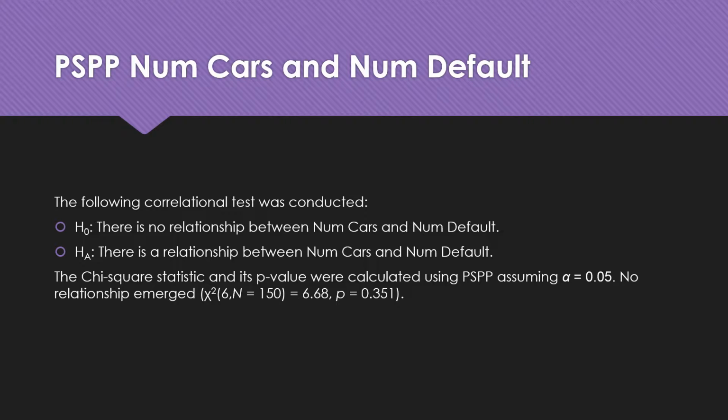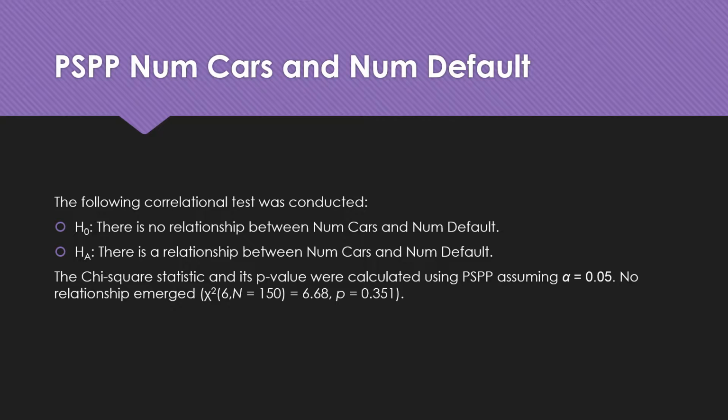PSPP NUM cause and NUM default. The following correlational test was conducted. The null hypothesis states that there is no relationship between NUM cause and NUM default, whereas the alternative hypothesis indicates a relationship between NUM cause and NUM default. The statistics and its p-value were calculated using PSPP, assuming alpha to be 0.05. And as a result of the calculation, no relationship emerged.